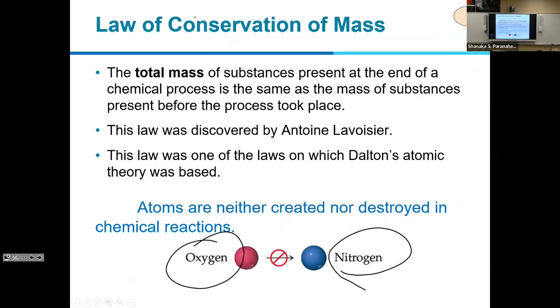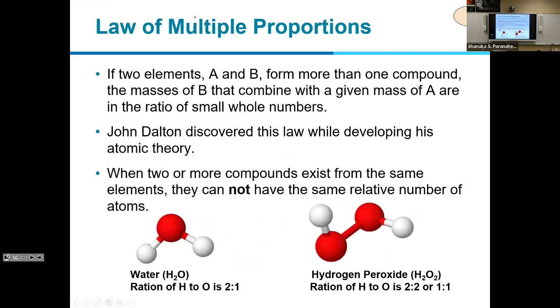Any questions? Okay. So basically the summary of this theory is that atoms are neither created nor destroyed during a chemical reaction. We are not going to lose any existing atom or get any new atoms from a chemical reaction.